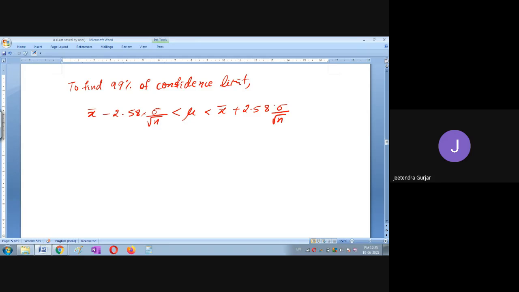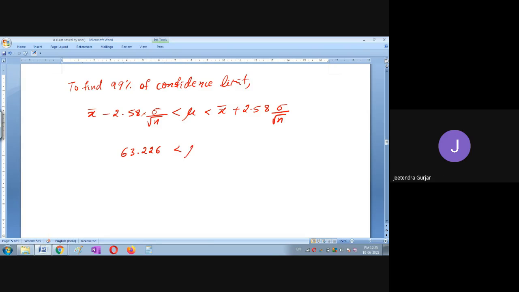Substitute all the values. So what is x bar? It is 64. So 63.226. Yes, please repeat. Sir, 63.226. So it is on this side, the left side. 63.226.